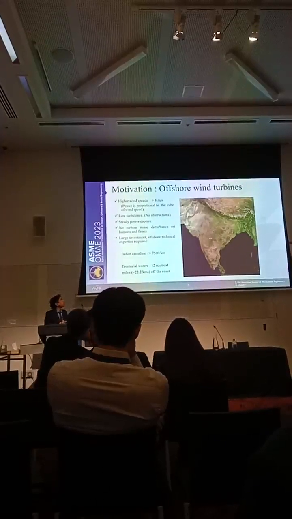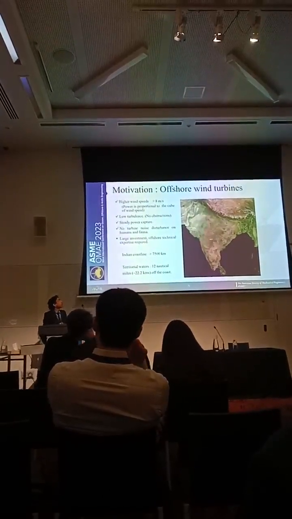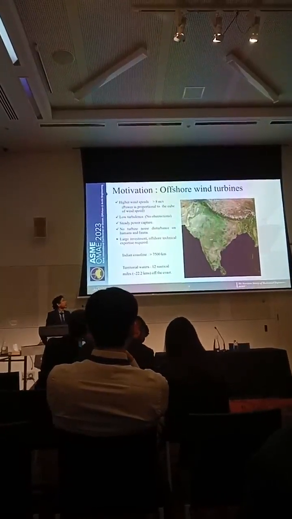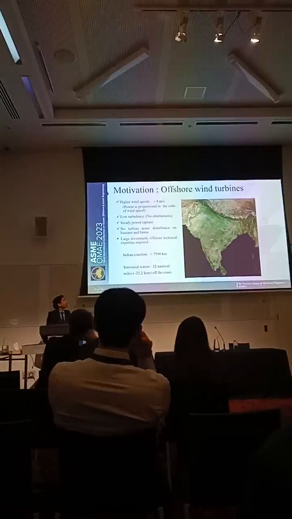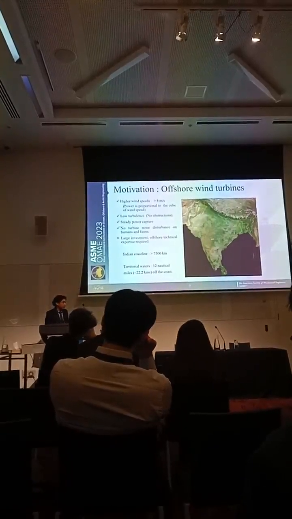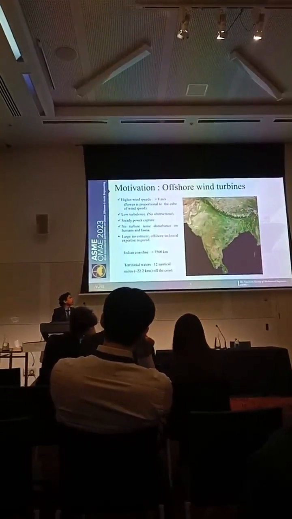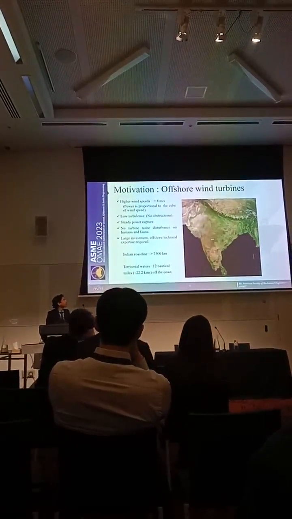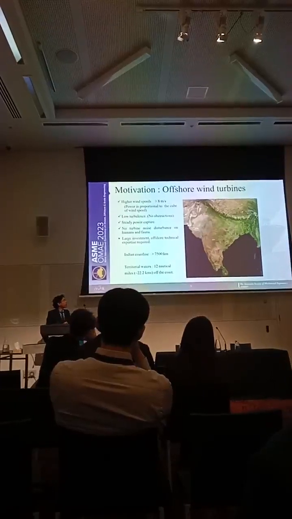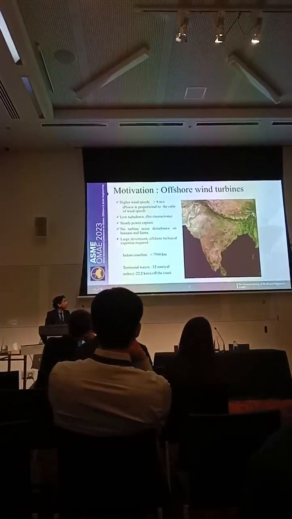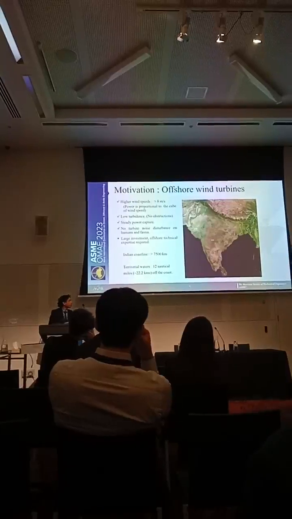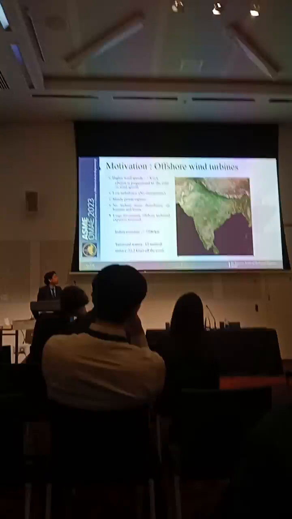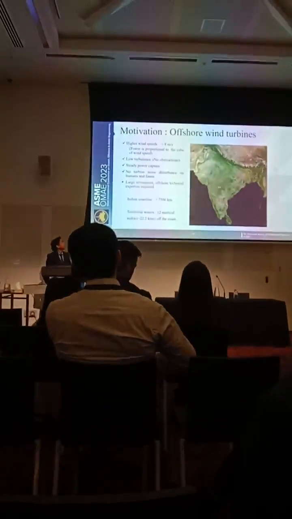First of all, they experience higher wind speed as compared to the onshore region. Second, they produce higher quality power because of less turbulence of air in the offshore region. Third, wind turbines are known for producing unwanted noise, so offshore wind turbines avoid this problem since they are away from human settlements. Now, looking at our country, we have a total coastline of around 7,500 kilometers and 12 nautical miles of territorial waters, which makes it a great potential for capturing offshore winds as well.